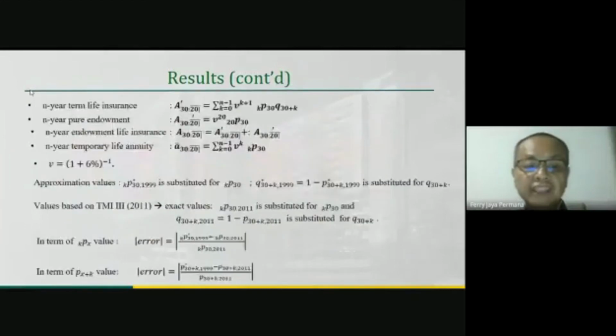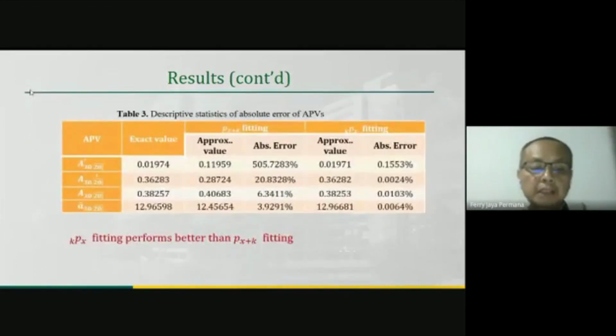Now, we want to investigate the performance of linear hazard transform using kPx fitting and Px plus k fitting by comparing approximation values and exact values of the net single premium at present value of life annuities. Table 3 shows that the mean and standard deviation of standard error obtained from kPx fitting are much smaller than those obtained from Px plus k fitting for both differences, kPx values and Px plus k values. So it shows that kPx fitting performs better than Px plus k fitting.